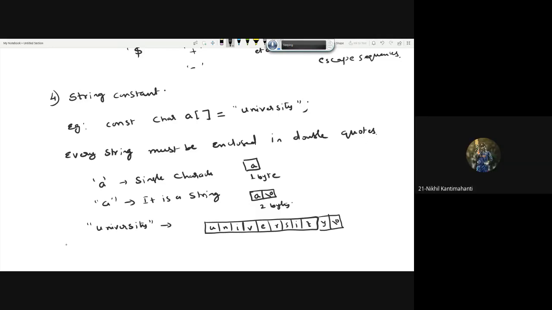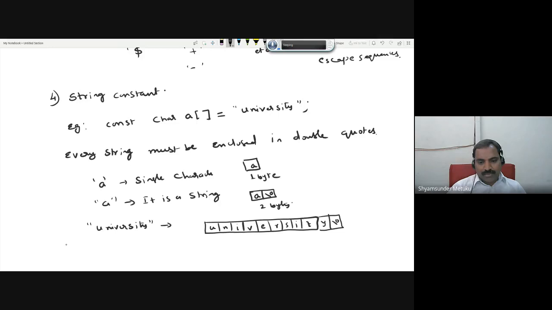Yes, sir. 1, 2, 3, 4, 5, 6, 7, 8, 9, 10, 11 bytes. 11 bytes will be allocated in memory to store the string constant. Is it clear? And suppose somebody is wantedly writing a null character in the middle, something like this: univer, null, sity.